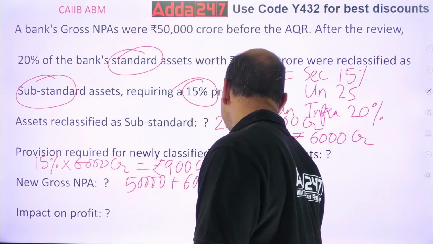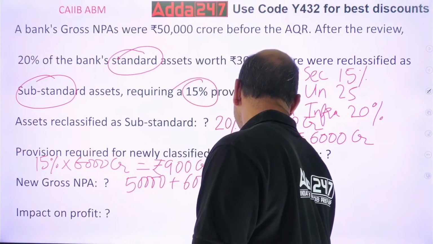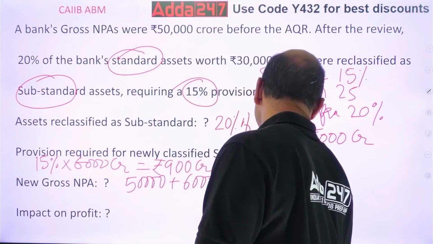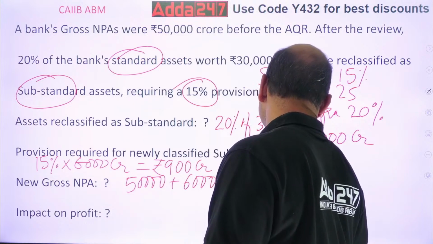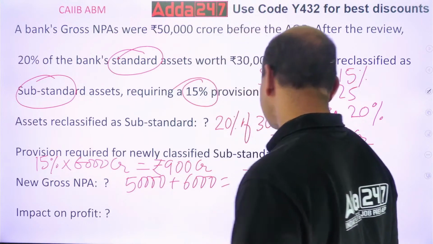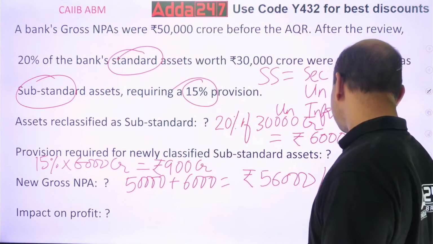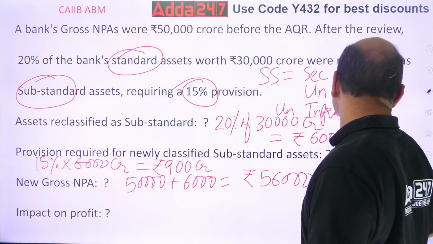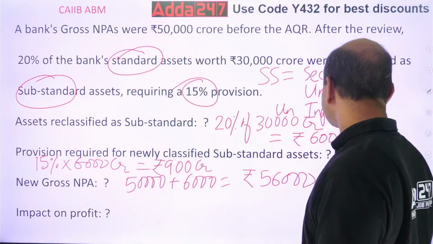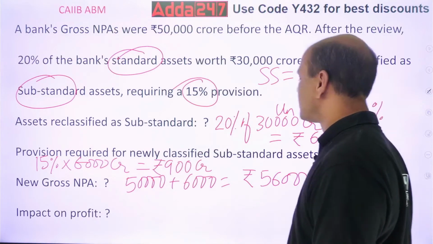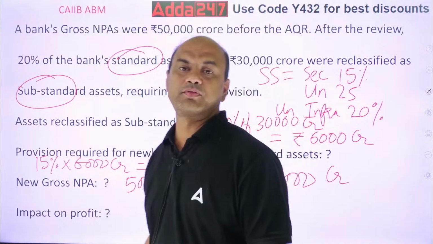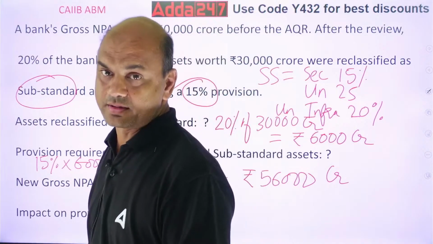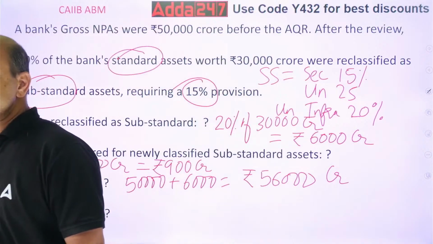So 50,000 plus 6,000 is 56,000 crores. You should never forget this crores. So the new gross NPA is 56,000 CR. Big bank it is.